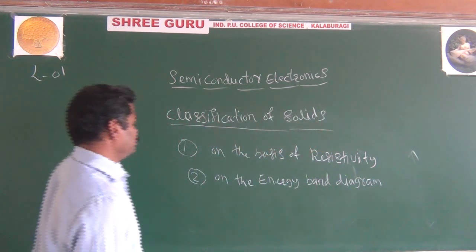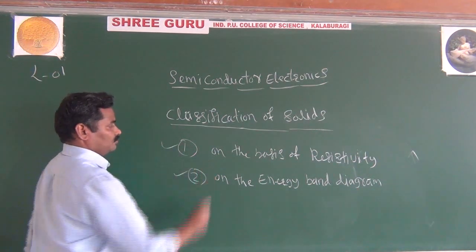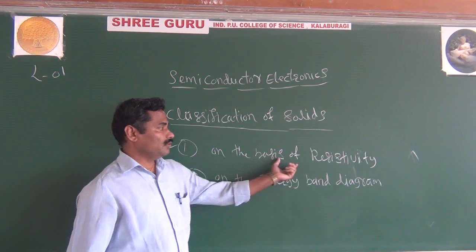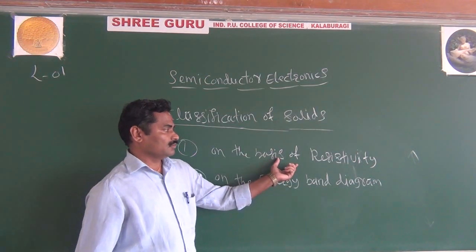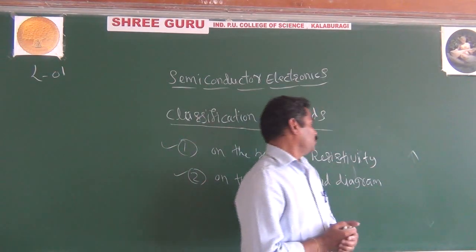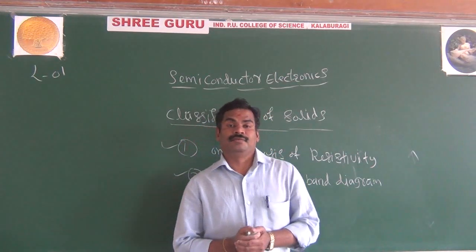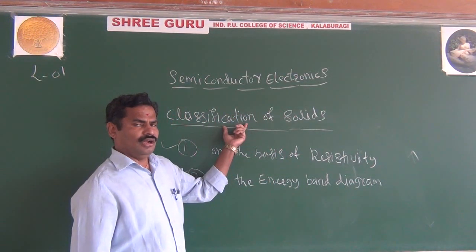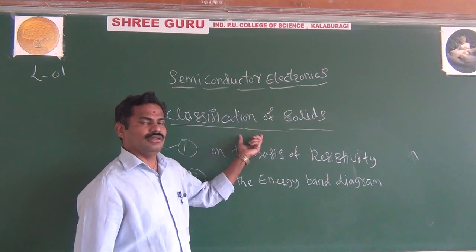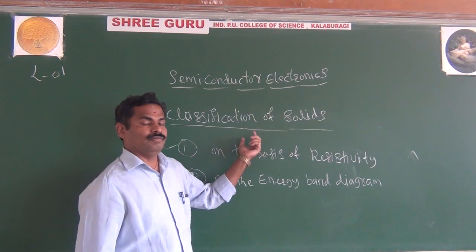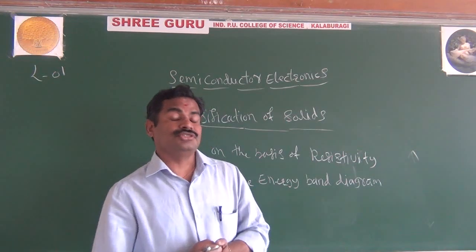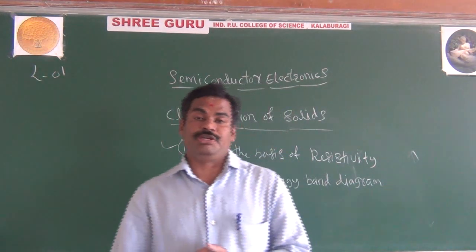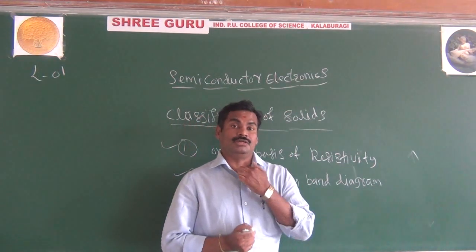First you go for this, then you go for this. Look here, as I said, on the basis of resistivity, you can classify the solids. And basically, maybe you know already, matter is nothing but something that has some mass and acquires some space. Matter can be classified in three ways.